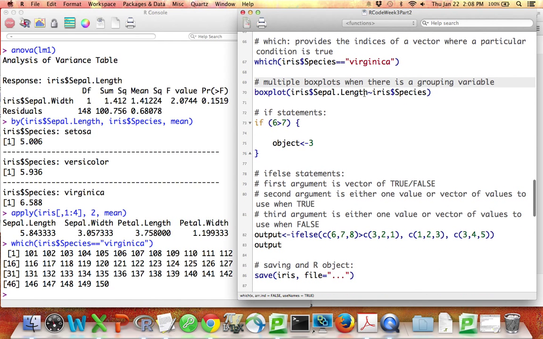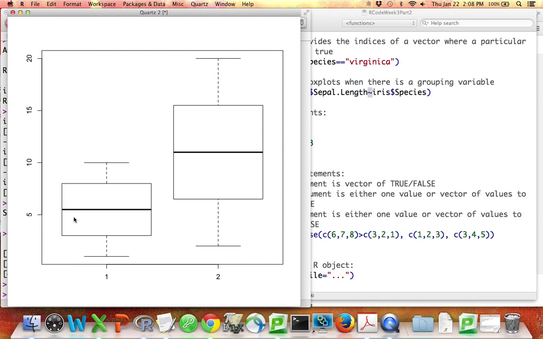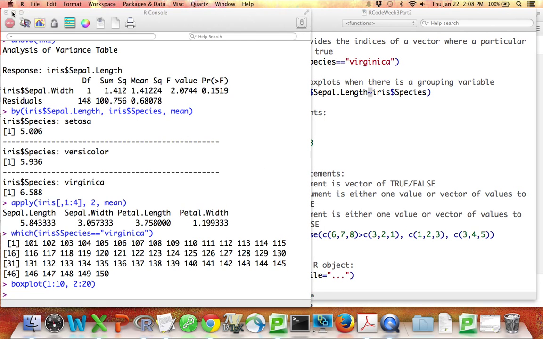Note that the notation we use for the regression, the tilde, we can also use to make box plots. So you know that in order to make multiple box plots in the same picture, I could write something like this. I can write boxplot of maybe the numbers 1 to 10, and give me another boxplot of the numbers from 2 to 20. And if I do that, I get those 2 box plots next to each other.